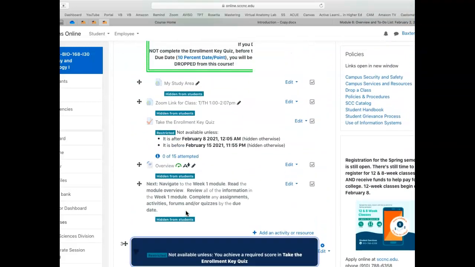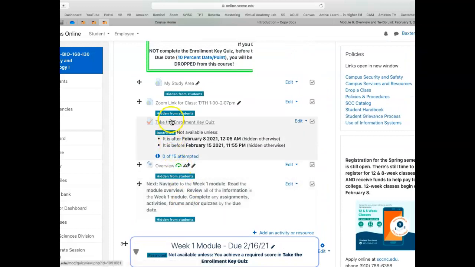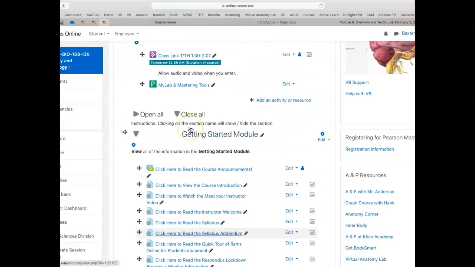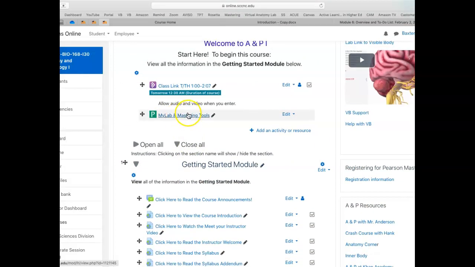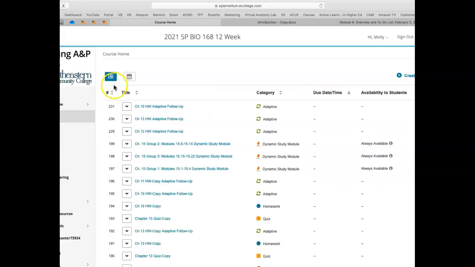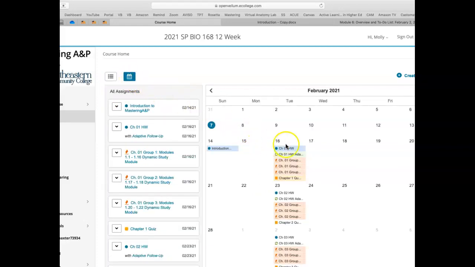Okay, so I'm going to show you the online assignments. Once you click on the green P, which is MyLab and Mastering, it will take you here. You can see this in the list view. I prefer the calendar view.